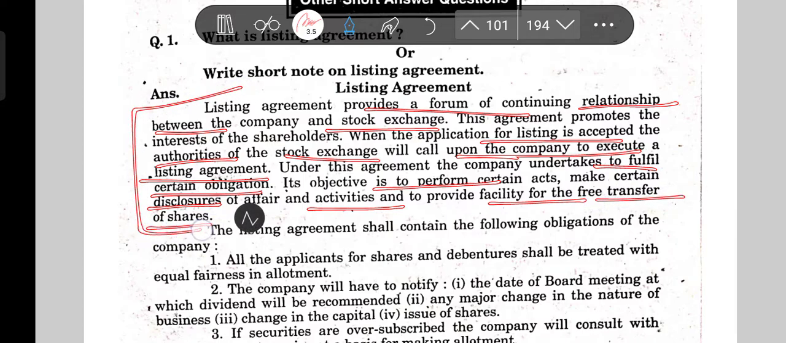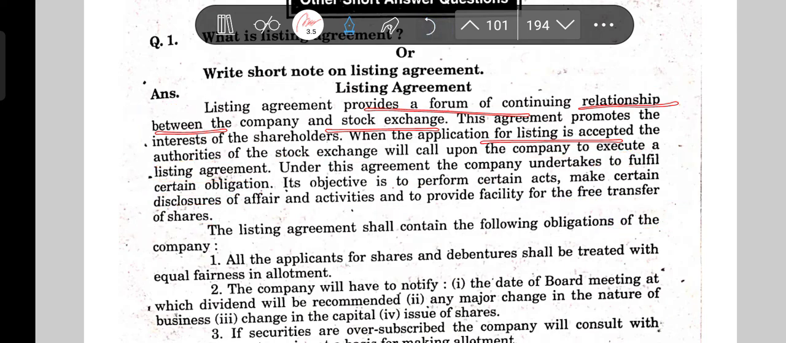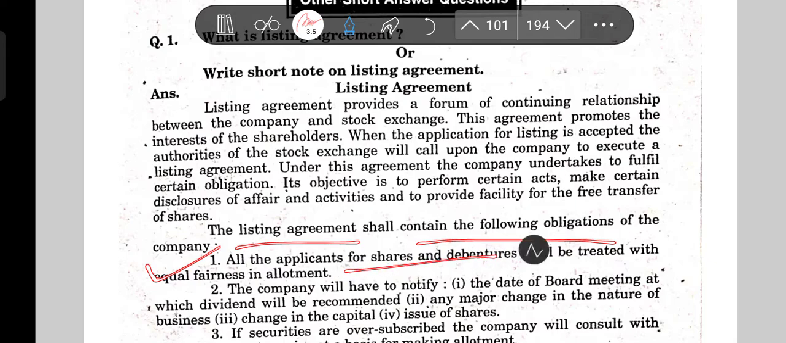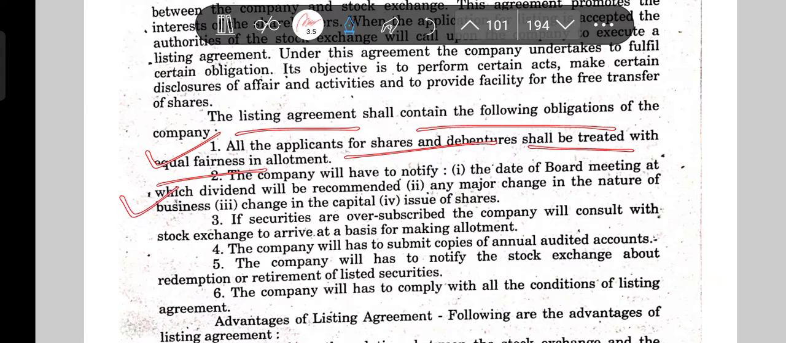Okay, so why is this done? Of course, to protect the shareholders, so that from time to time the company can disclose its policy, and then the shareholders can decide after seeing that. So the listing agreement shall contain the following obligations: all the applicants for shares and debentures shall be treated with equal fairness in allotment. The company will have to notify the board meeting at which dividend will be recommended, any major change in the nature of the business, change in the capital, issue of shares.